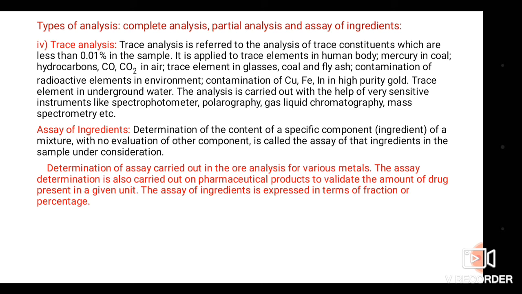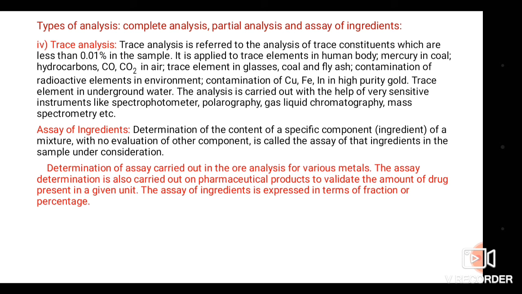So determination of assay is carried out in the analysis of ores or various metals. So this assay of ingredient is applicable to the analysis of ore as well as various metals. The assay determination is also carried out on pharmaceutical products to validate the amount of drug present in the given unit.